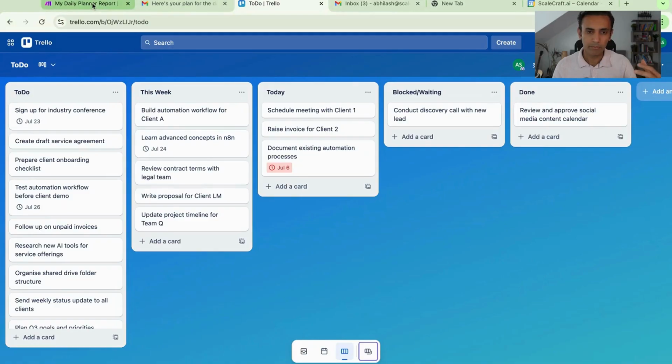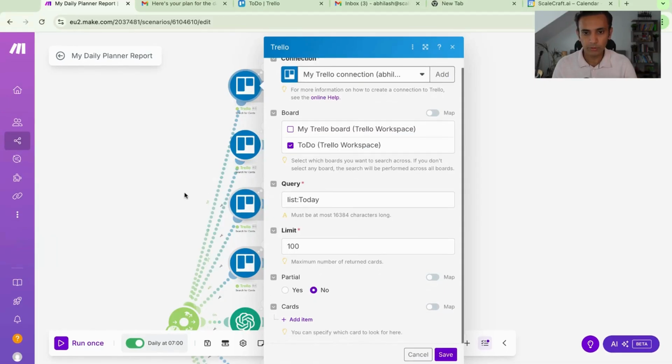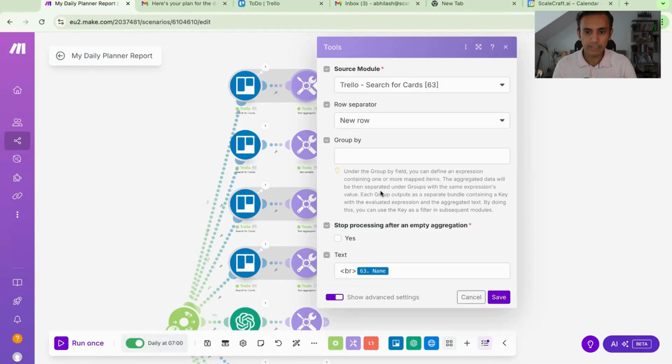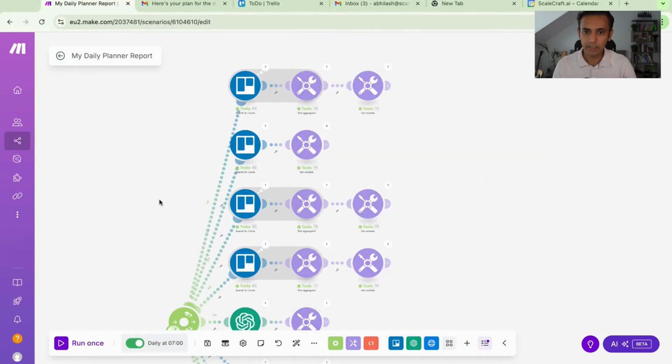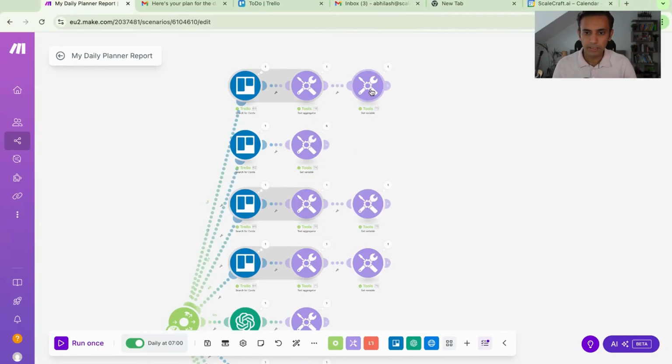You can certainly play around, of course, you might have a different set of columns, and you can configure the automation accordingly. But for me, this is good enough, which is it just gets all the cards for today. It then aggregates them together using the text aggregator module. If you look at this, it is just getting all the names and adding a line separator. So finally, this looks like: first line, schedule meeting with client 1, raise invoice for client 2, and so on. And then finally, it sets a variable.